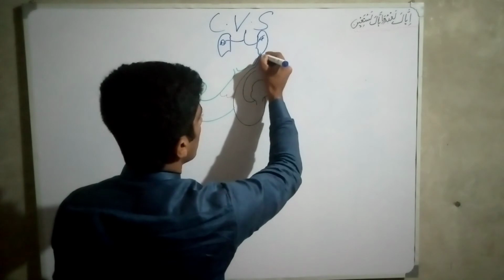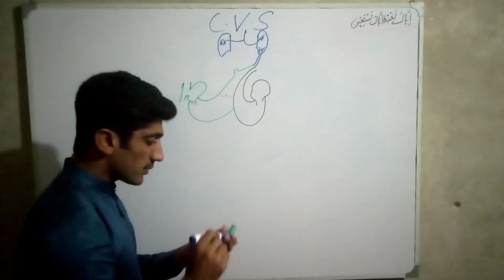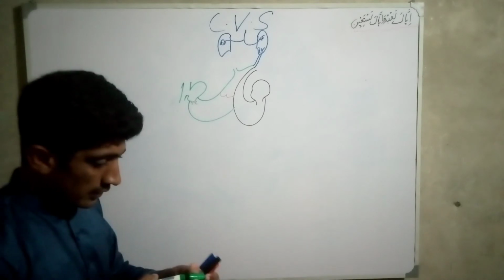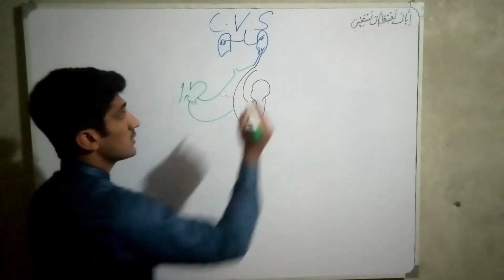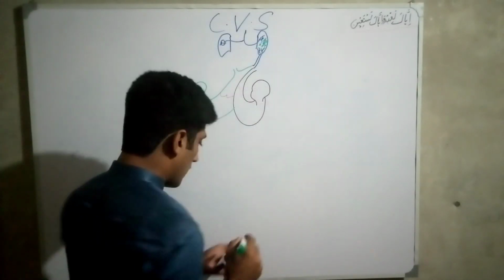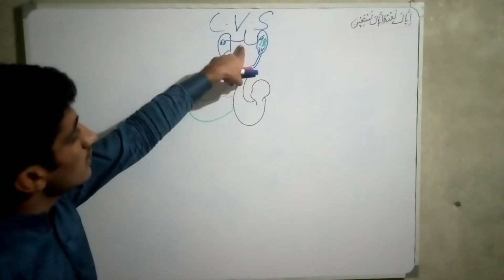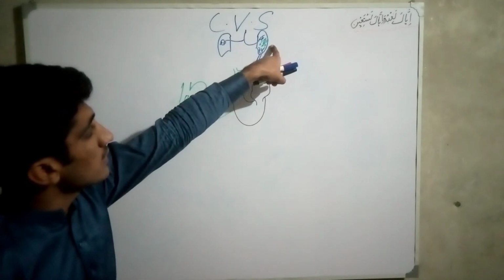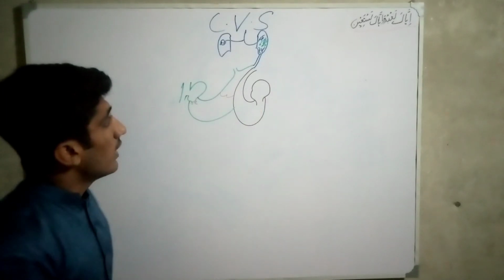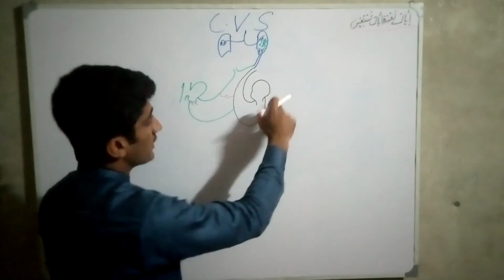Then this artery goes to the lungs and changes into small arterioles, and then these small arterioles again change into small vessels which are called capillaries. And the exchange takes place in the lungs. These are air pockets, and the exchange takes place. The oxygen comes to the blood, and the carbon dioxide goes back, and the well oxygenated blood comes to the left side of the heart, in the left atrium.